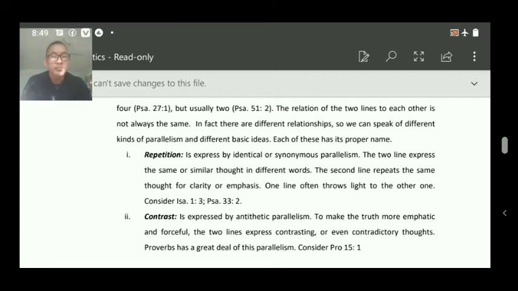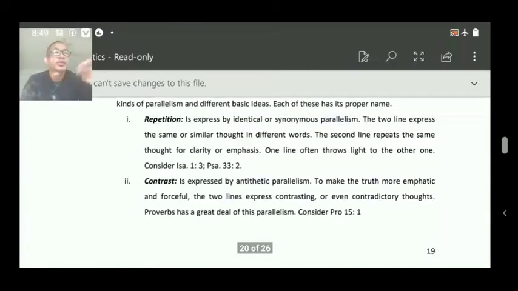Number two, contrast, and we understand what contrast is. Contrast is expressed by antithetic parallelism, that do not agree with each other. Antithetic parallelism, that parallelism does not agree with one another. To make the truth more emphatic and forceful, the two lines express contrasting or even contradictory thoughts. Proverbs has a great deal in this parallelism.